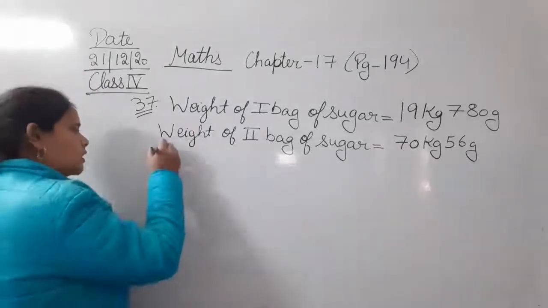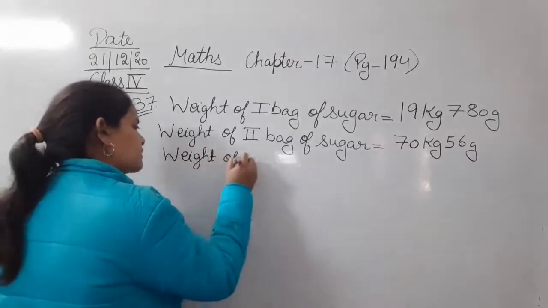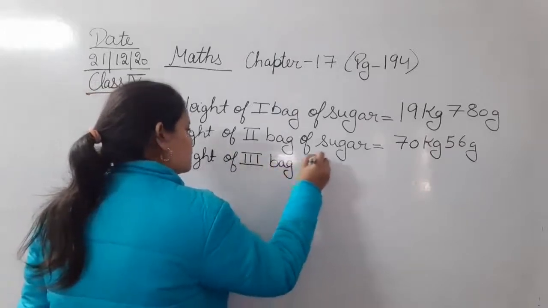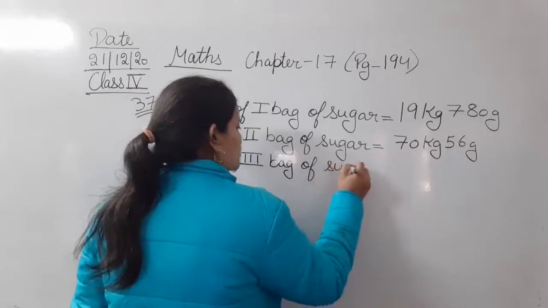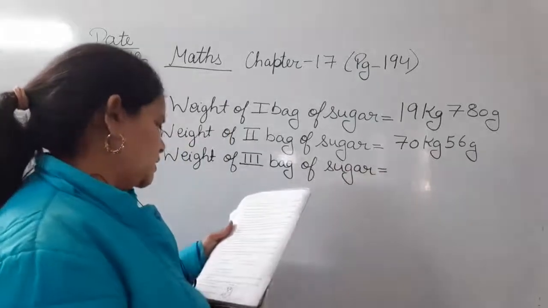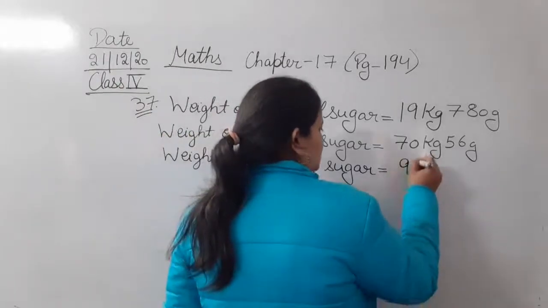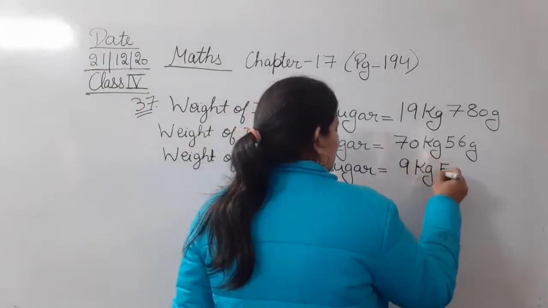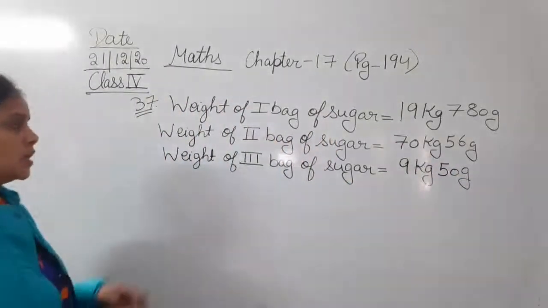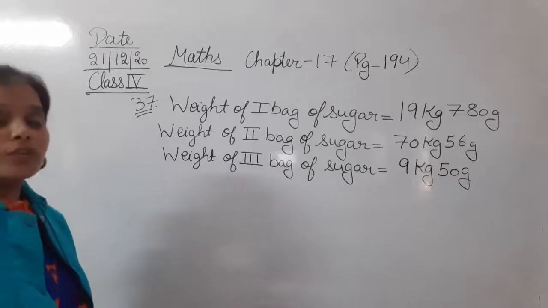Let's write down the weight of third bag of sugar. What is the weight of the third bag of sugar? That is 9 kg 50 grams. So this is the weight of the third bag of sugar. Weight of first bag, weight of second bag, weight of third bag. These are the 3 weights of the 3 bags of sugar.